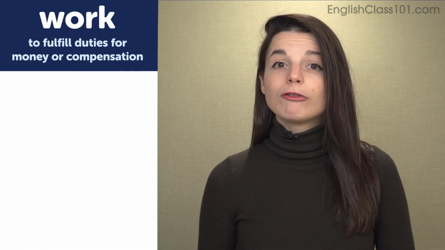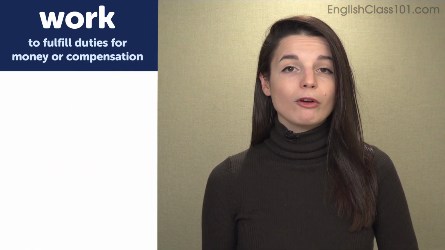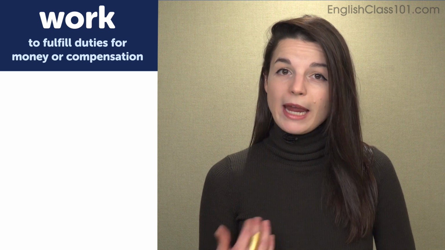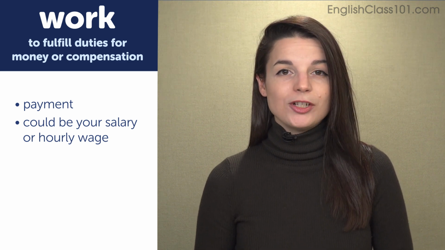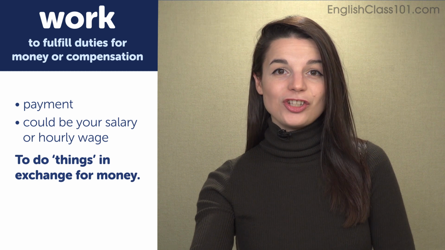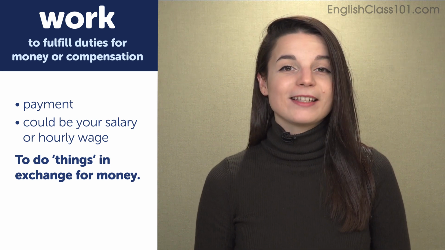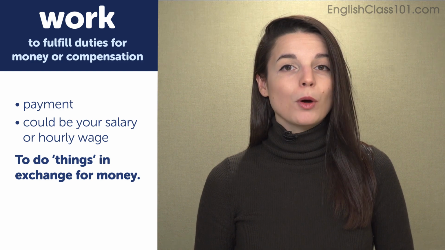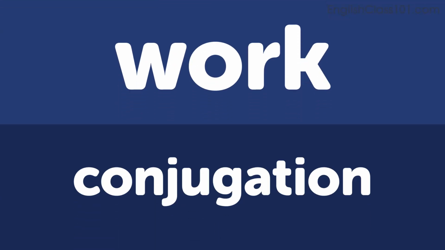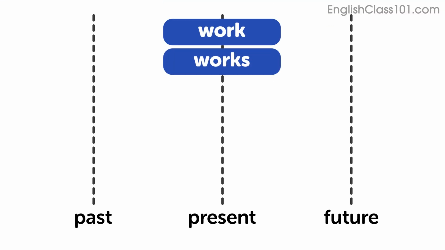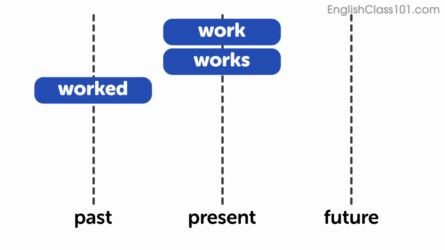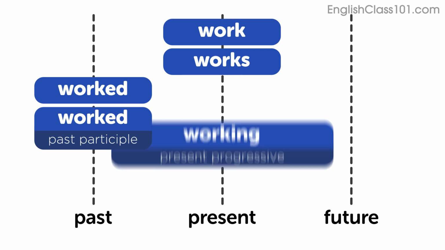The basic definition of the verb work is to fulfill duties for money or for compensation. Compensation means payment, so for example, salary or an hourly wage. So to do things in exchange for money is work. This is a basic definition of the verb work. Now let's look at the different conjugations of this verb. Present tense, work, works. Past tense, worked. Past participle tense, worked. Progressive tense, working.